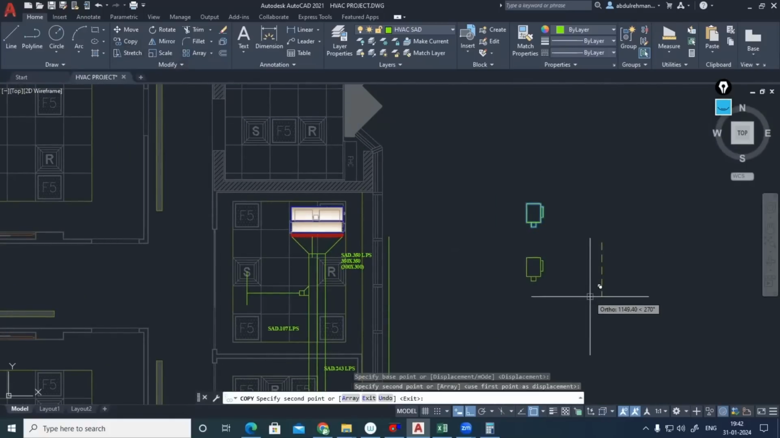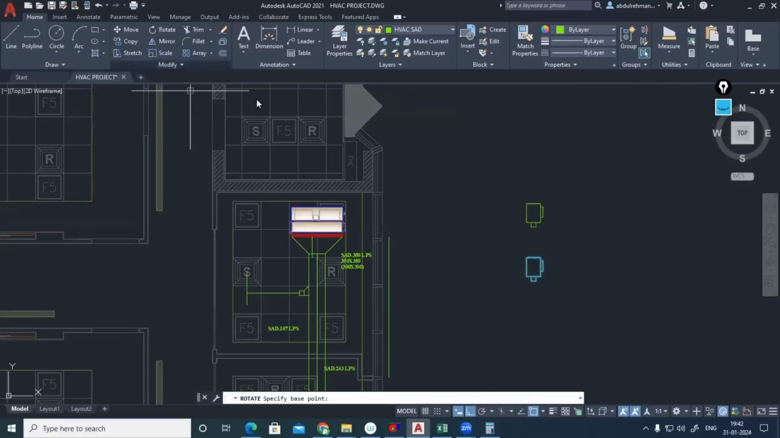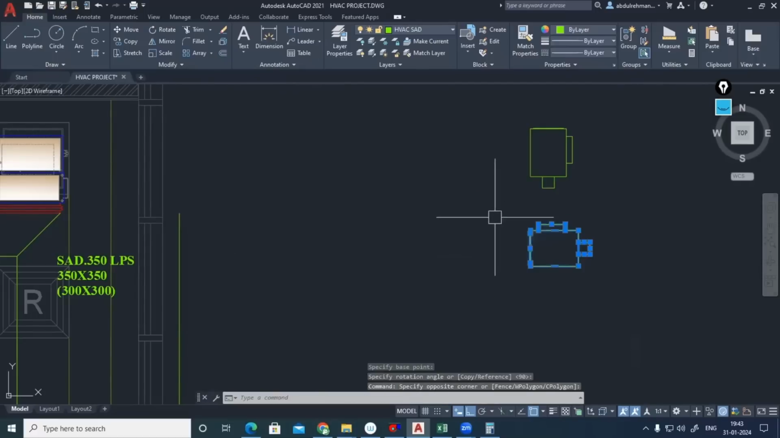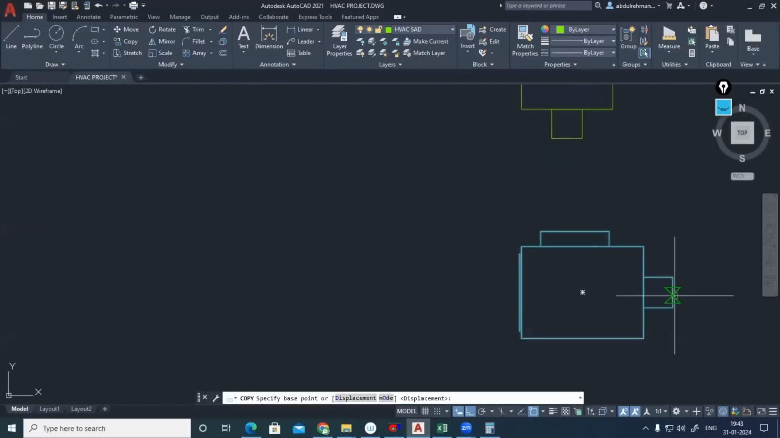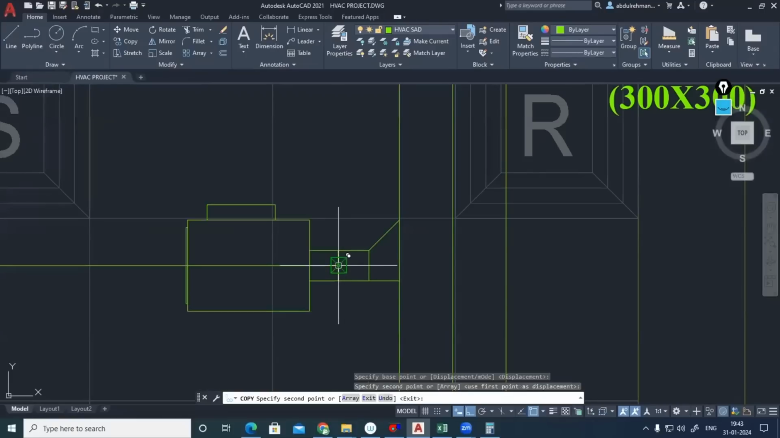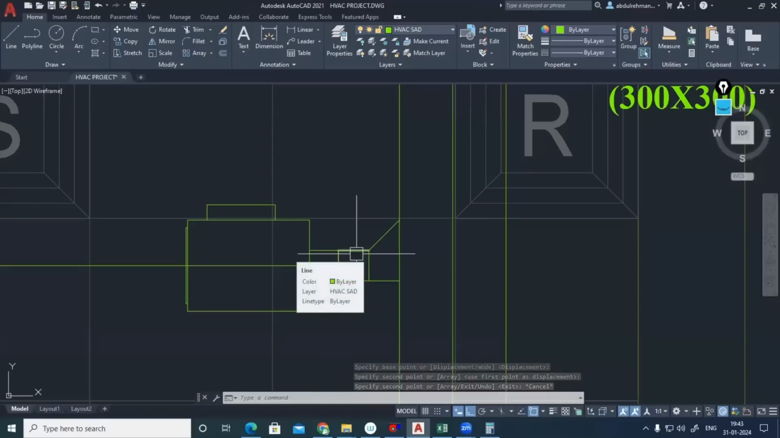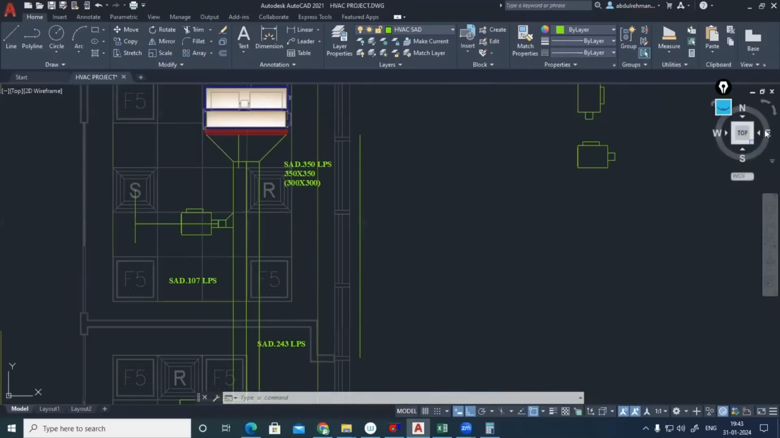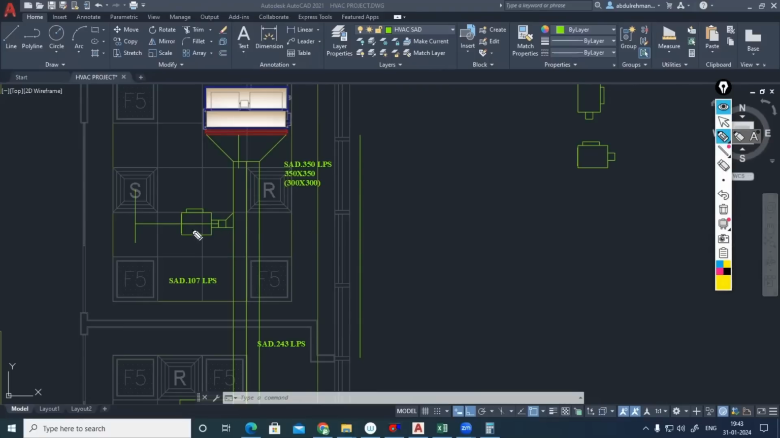Copy, rotate it. I'll be rotating this one. Copy with respect to the inlet. I'll be connecting. If this one is a rectangle duct, from rectangle to round, I should show a transition piece. How will it come? For example, this is my VAV. The VAV inlet is round now.